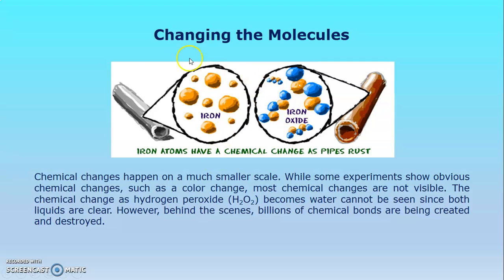So here is a perfect chemical change example. Why? Because you can see it. Here, it is the iron. Okay? And here, it has rust, right? It's iron oxide, iron and oxide, the molecules. Okay?